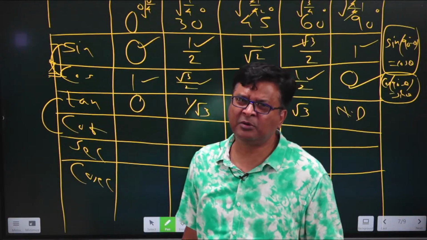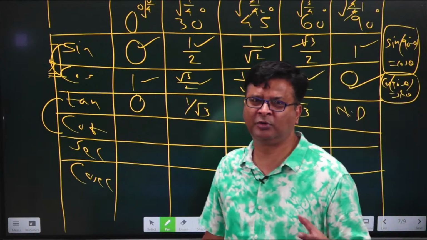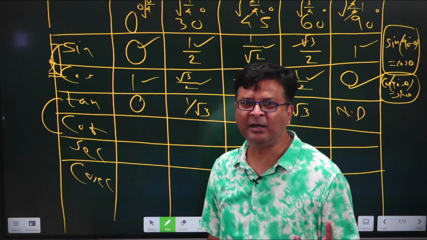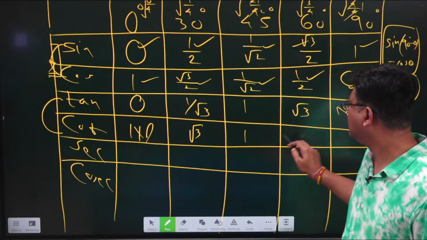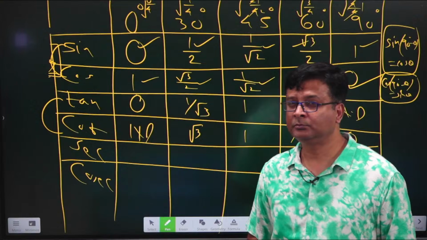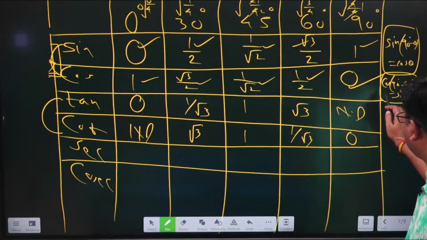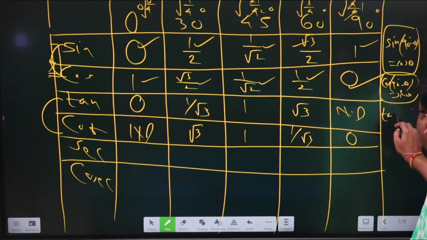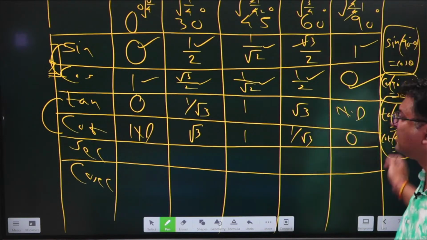That means, you can easily understand, whatever values you have written for tan from 0 to 90, you have to just write them again in reverse order. That means this value will become not defined, this will become root 3, this is 1, this is 1 by root 3, and this will become 0. Now coming back to sec. Before going to sec, let me write these formulas for these two also. That means tan 90 degree minus theta is cot theta, and cot 90 degree minus theta is tan theta. I hope you can easily relate these 4 formulas.